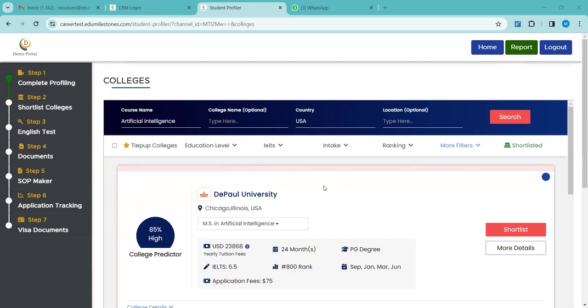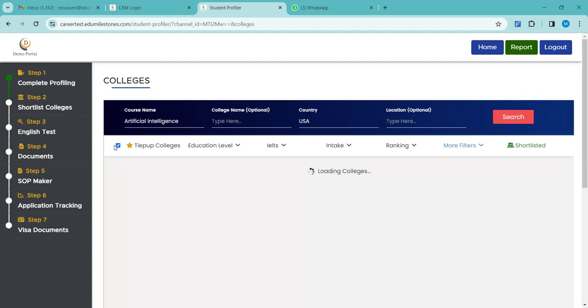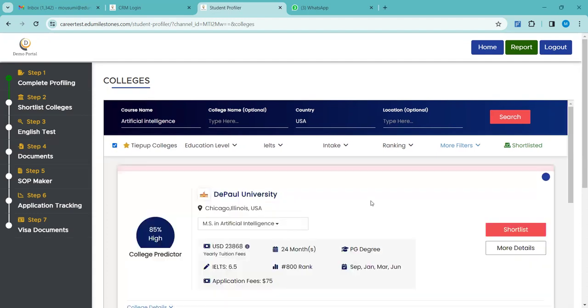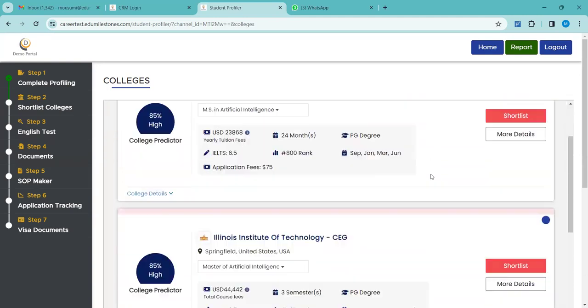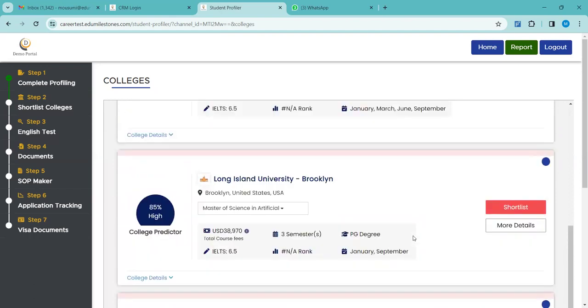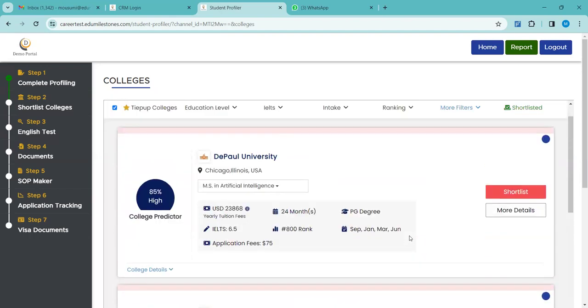Yes. Let us carry on. So I suppose you can see this tie up college option, right? Everyone can see? Okay. If you want to check for the tied up universities, because whenever we are suggesting universities to the students, we will obviously have to suggest them from the tie up list only, right? So I'm just selecting tied up colleges. Once I select the tied up college option, all the colleges which are tied up will be displayed on the screen. So it will be quite easy for you to shortlist universities if you feel the need, right?